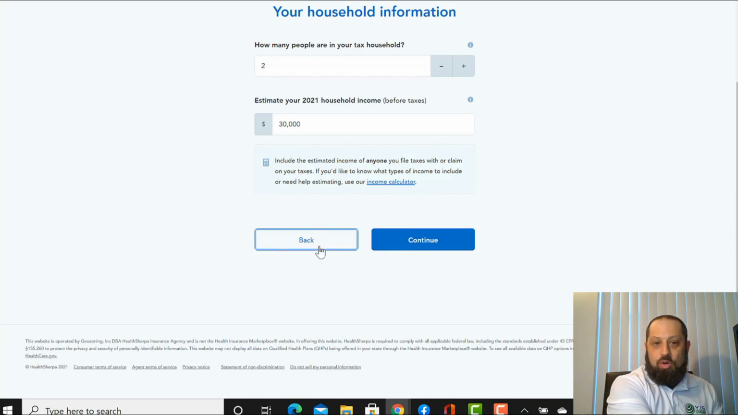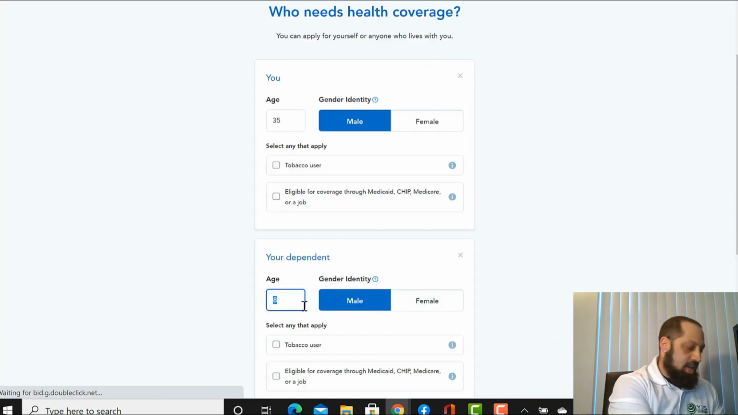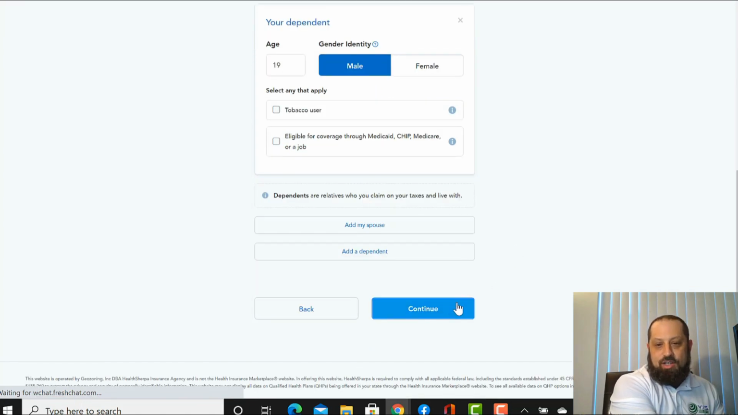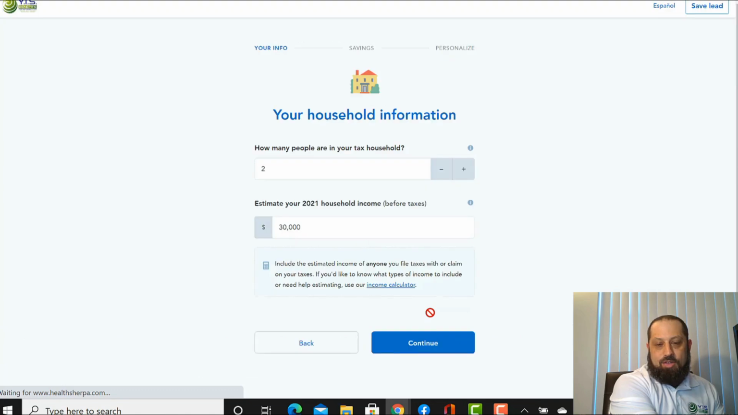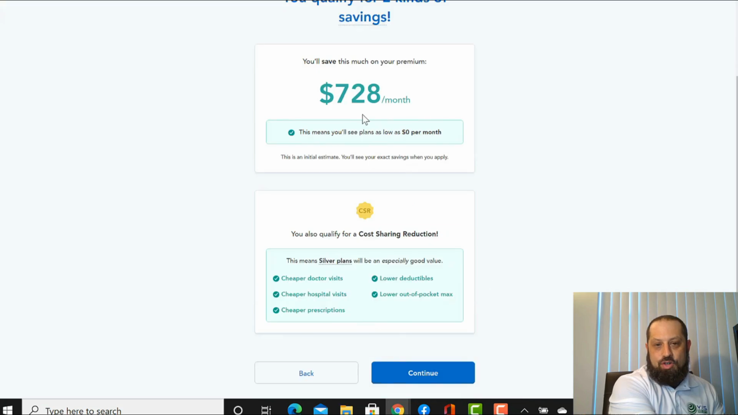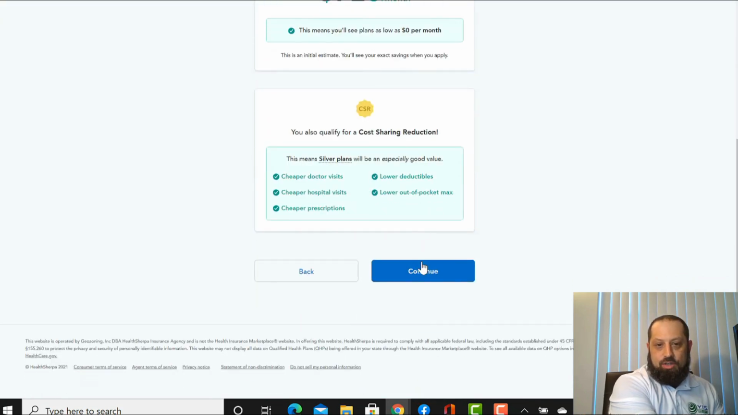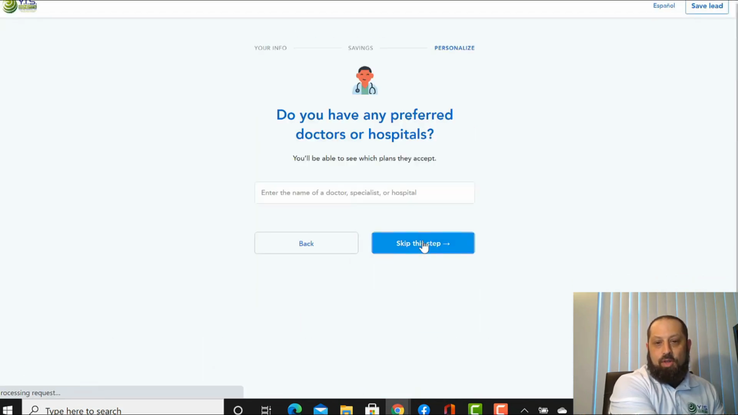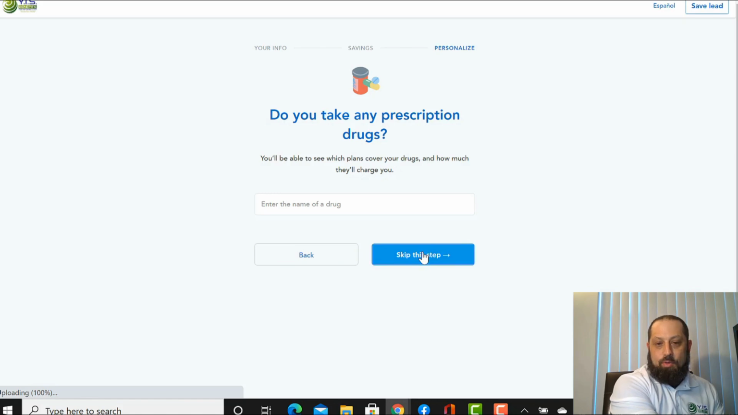The only way to do it is to back up and change the child's age to 19. Once you change the age to 19, you'll notice that the subsidy will populate for two people. It should be in the $720 range. Now you'll have two people on the application, two people getting quotes, and you'll be able to run it the correct way.